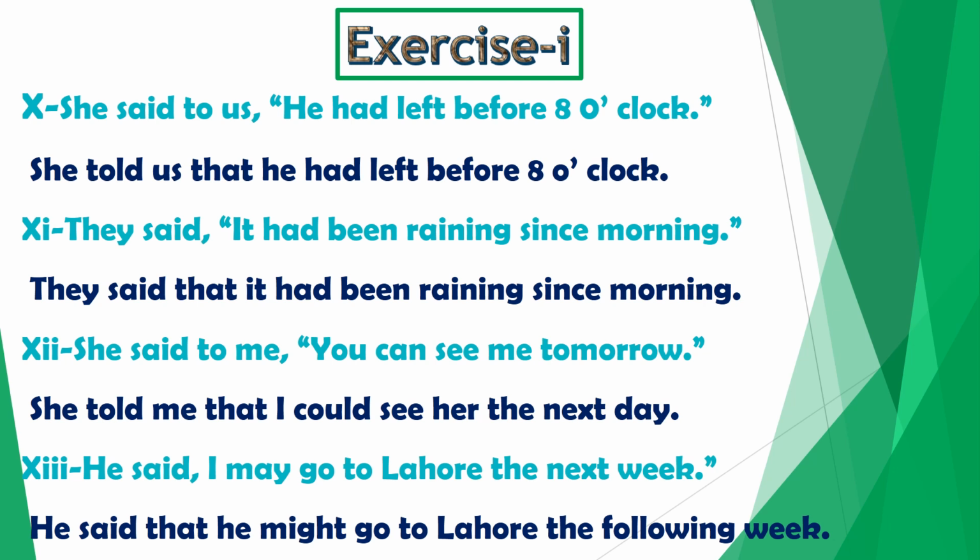Sentence number 13. He said, I may go to Lahore the next week. No object is present after the reporting verb, so it will remain unchanged. We remove commas and put that as the conjunction. He said that. I, pronoun of first person. It will change according to the subject he. He said, what tense is it? Past tense. When reporting verb is in past tense, we have to change the tense of reported speech back into the past. May becomes might. I may go, I might go. The next changes into the following. He said that he might go to Lahore the following week.